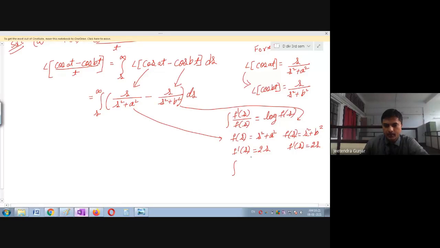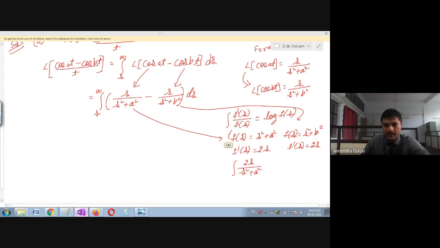Now one can easily see this value will become like this. I will just substitute 2s upon s square plus a square, right? So f dash of s is 2s and f of s is s square plus a square. So that I have substituted. I will continue. I have substituted these two values, f of s and f dash of s, in this formula.